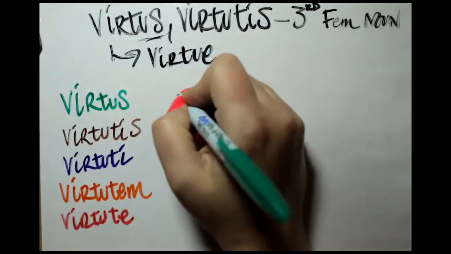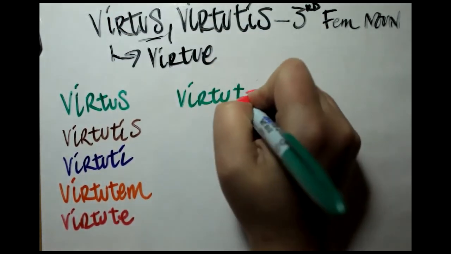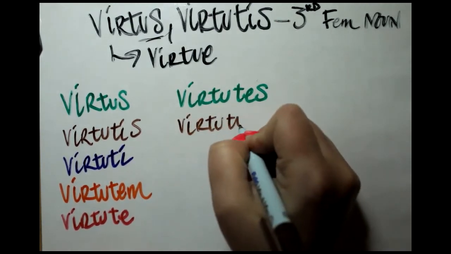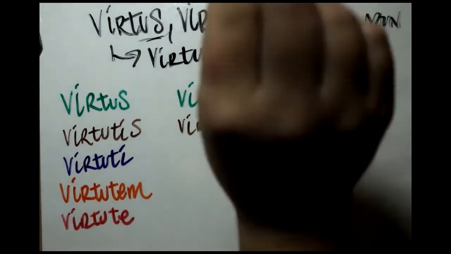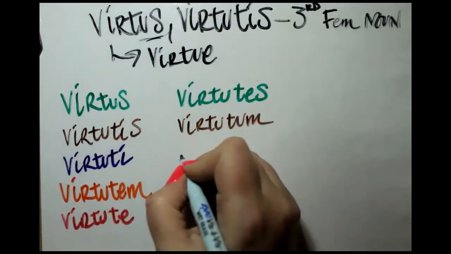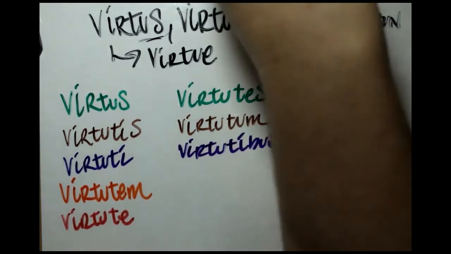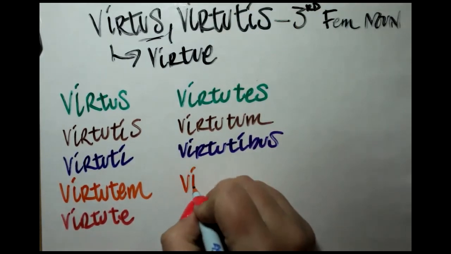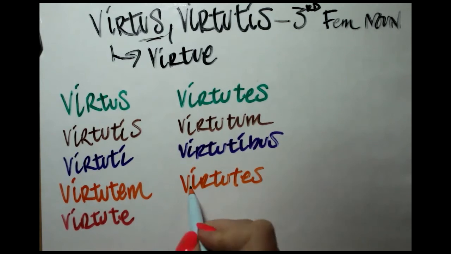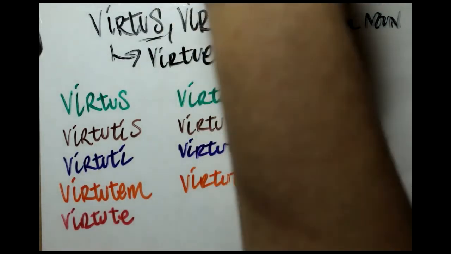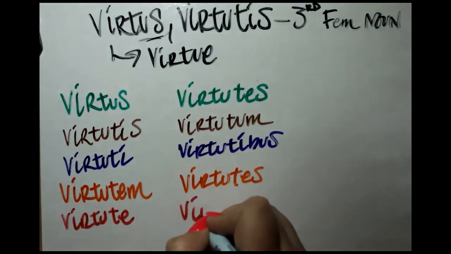Nominative plural, virtutes. Genitive plural, virtutum. Dative plural, virtutibus. Accusative plural, virtutes. Remember, accusative plural is just a repeat of the nominative plural. And then the ablative plural, virtutibus.